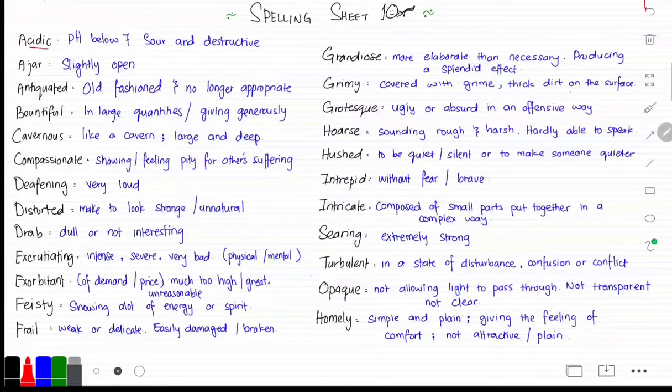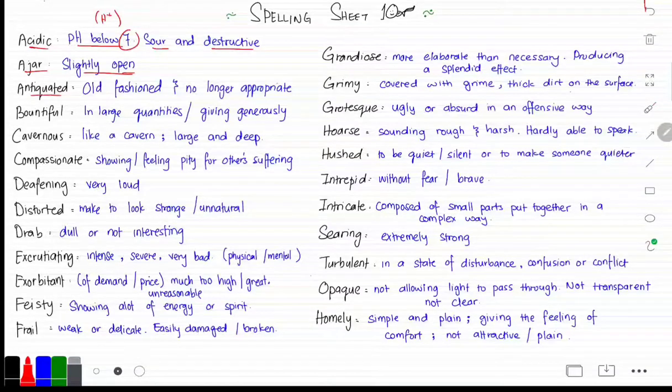Initially, we have acidic, which in science you learned is anything that has ample amount of free hydrogen atoms. Basically, it gives it a pH of below 7. It can be sour and destructive. Secondly, we have ajar, which means slightly open. For example, if I give you the sentence, the door was left ajar.